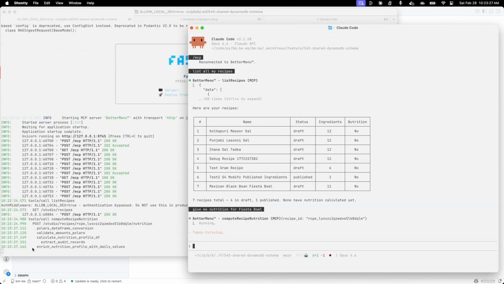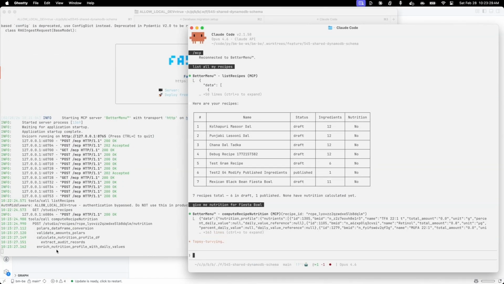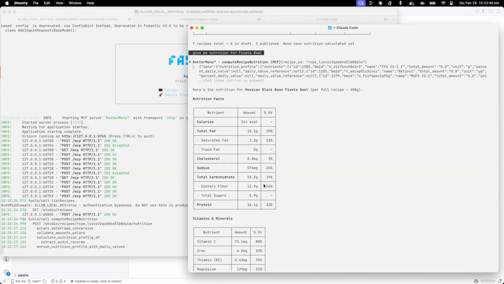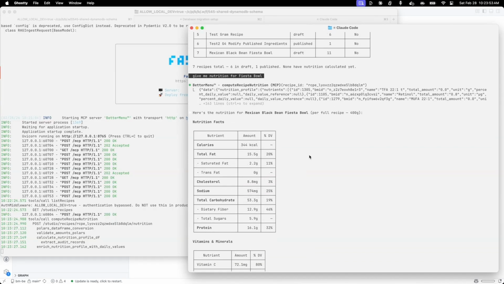And as you can see, it made an API call and it is doing the work here, but on the right-hand side, it got the JSON response back. So now that Claude has this JSON response, it will summarize the information for me. So as you can see, now I can take my product and distribute it on ChatGPT or Claude using their methods. And my enterprise customers and dietitians can actually leverage my platform easily.